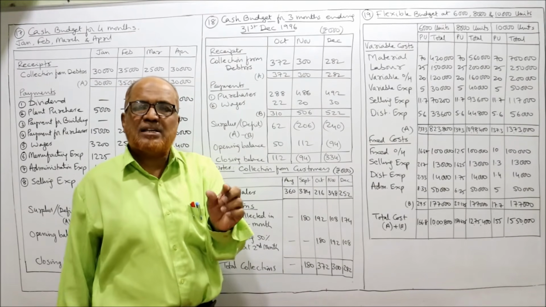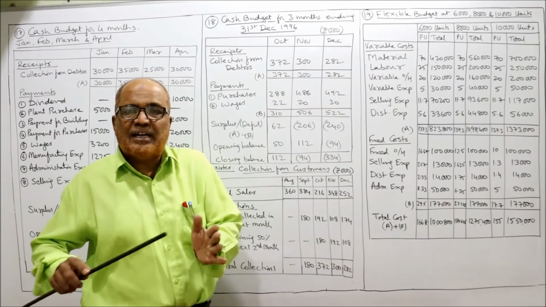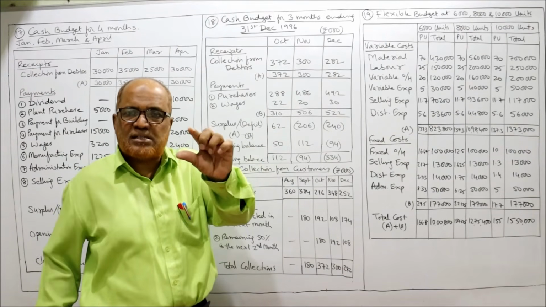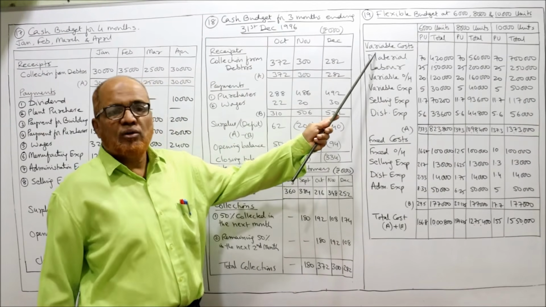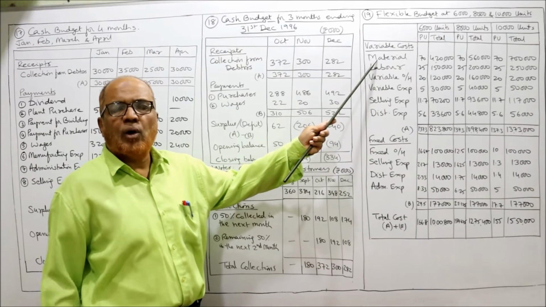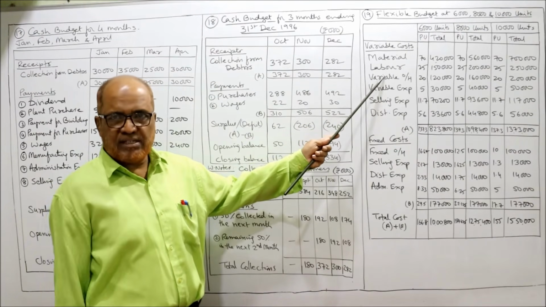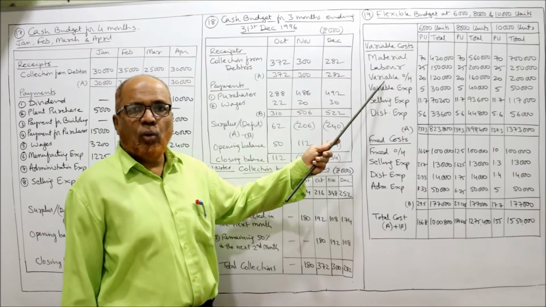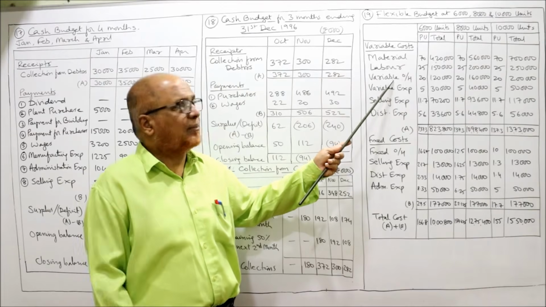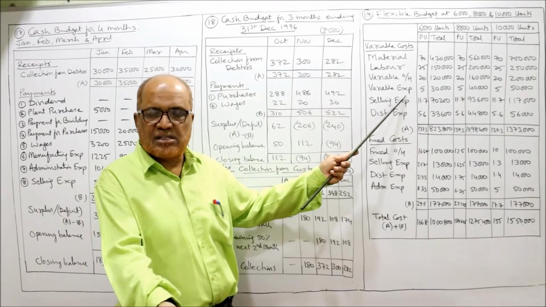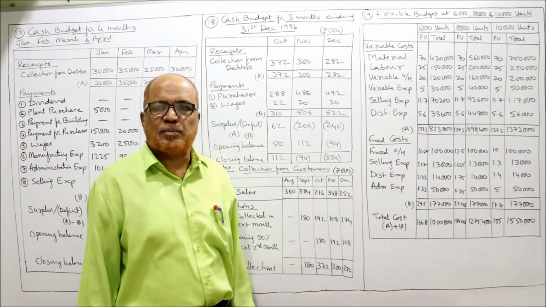Some costs are fixed and some costs are variable. So we segregate, we take all variable cost at one place, all fixed cost at another place. What are the variable costs? Material, always variable. Labor, always variable. Then variable overhead, the name itself says variable, so we will take it under variable. Then variable expenses, given in the problem. Selling expenses and distribution expenses.